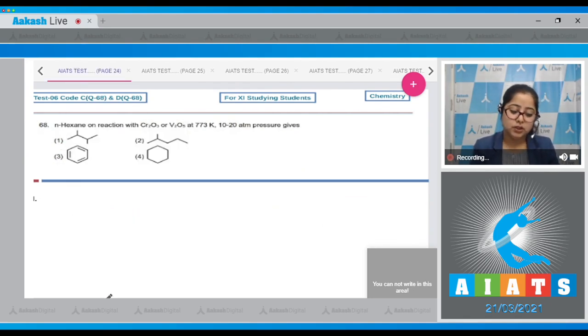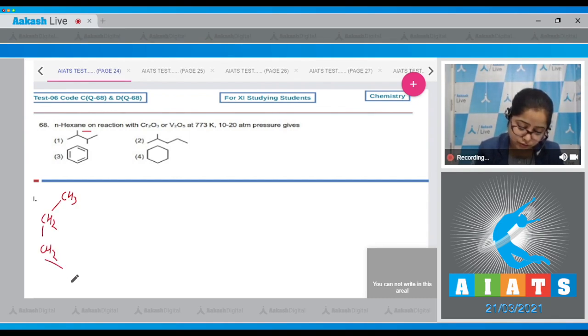Moving to next question, which is 68. Let's read it. N-hexane on reaction with Cr2O3 or V2O5 at 773 Kelvin, 10 to 20 atm pressure gives. Students, I'm writing the reaction. So we are given N-hexane, CH3, CH2, CH2, CH2, CH2, CH3.